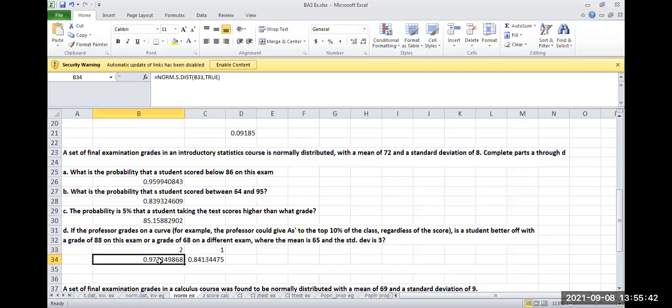Now once you get that, calculate using norm.s.dist for this value 2, and here again for 1. So these are the formulas. Okay, the similar manner how we calculated Z scores. You do this. After doing this, you need to compare both these values. किसका value कम है, इसका value कम है. That means a student is better off when he gets a grade of 68 when compared to the grade of 88. So answer has 68 यहाँ पे. So the student is better off when he gets a grade of 68 on a different exam, because this Z score value is lower than the other one. Clear?